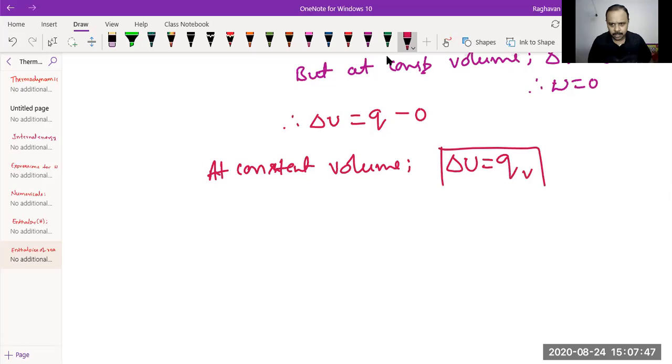What is the meaning of this mathematical statement? During any process that happens at constant volume, the heat change QV is nothing but the change in internal energy. That means the heat that changes during any process at constant volume is equal to internal energy change. This is also the first law rewritten for constant volume.